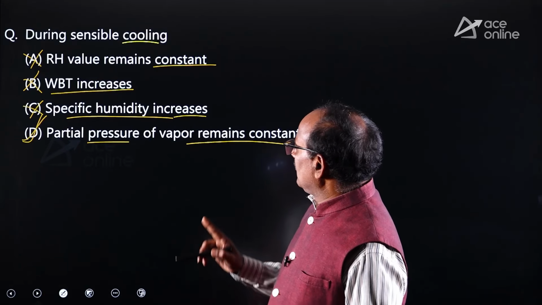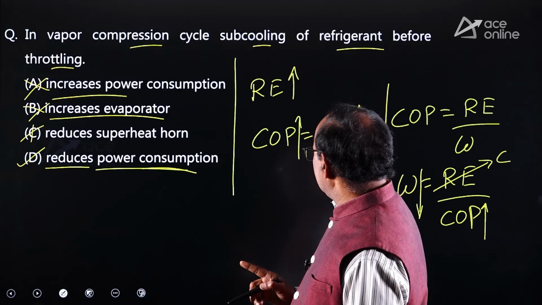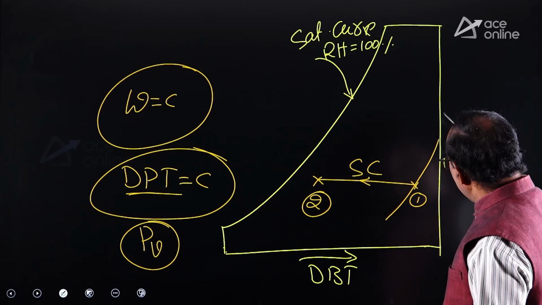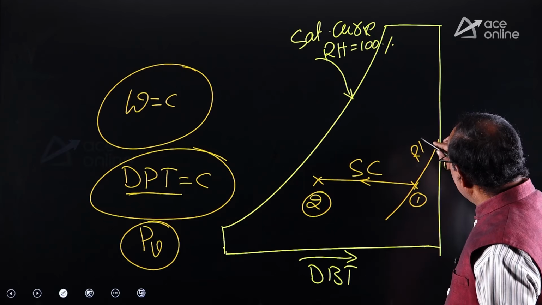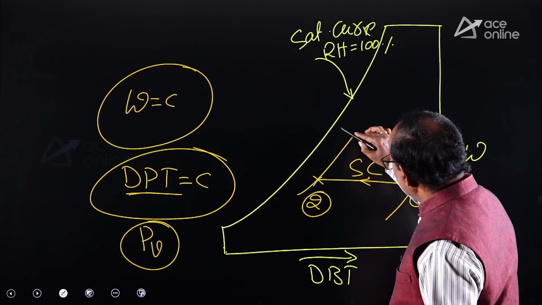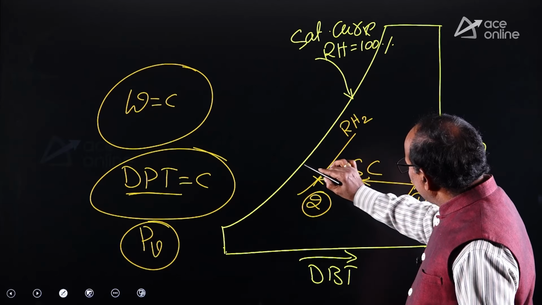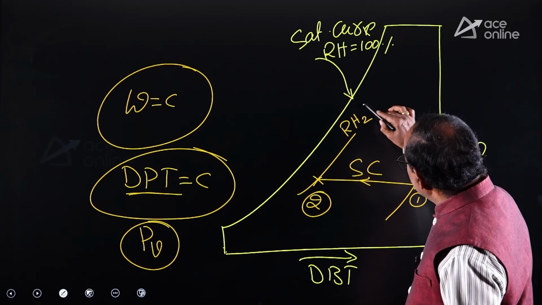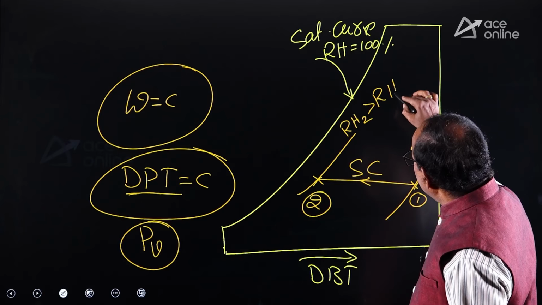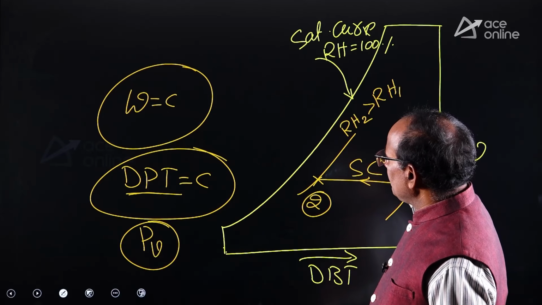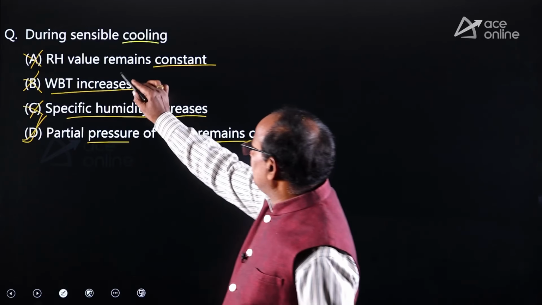Dear friends, remember, during the sensible cooling process, look at the process on the chart. This is the relative humidity curve at state 1, RH1, and this is the relative humidity curve at state 2, RH2. State 2 is very close to the saturation curve. This RH2 is more than RH1. That means during the sensible cooling process the relative humidity increases, but the option says it is constant.